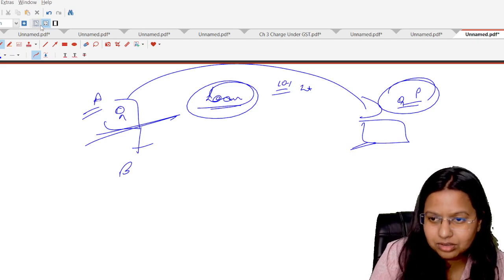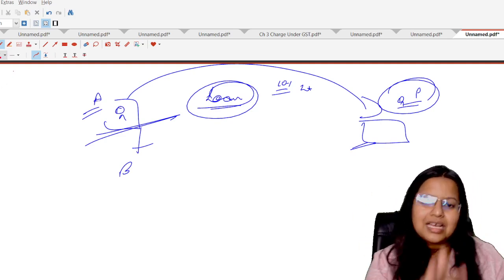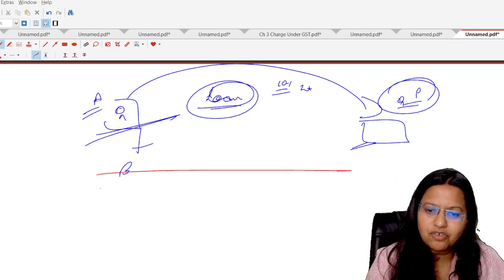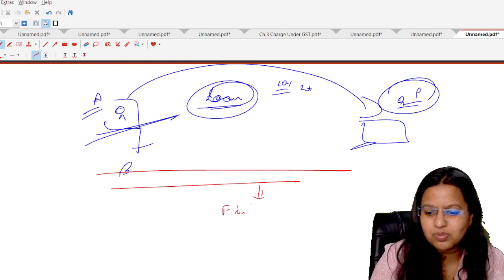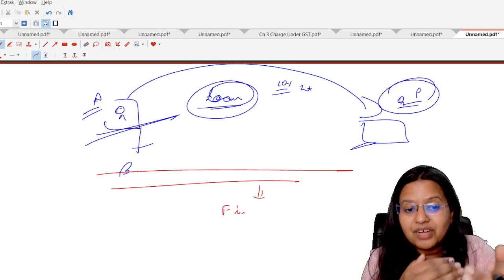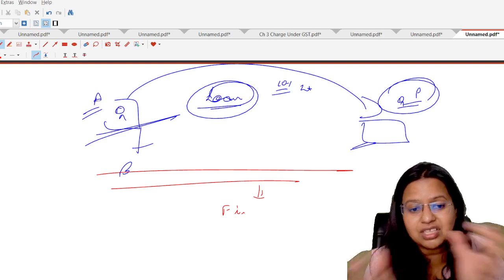Now, take the background of this point. If I consider it as just this point, not the businessman point, I will consider for sure that it is a financial service which Mr. A is giving to Mr. P. At this stage, we have to cover this service in the turnover also.